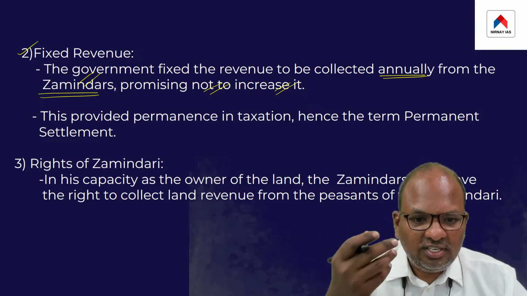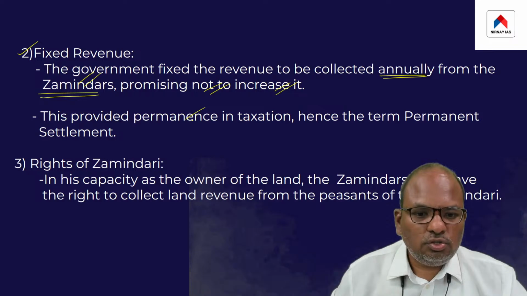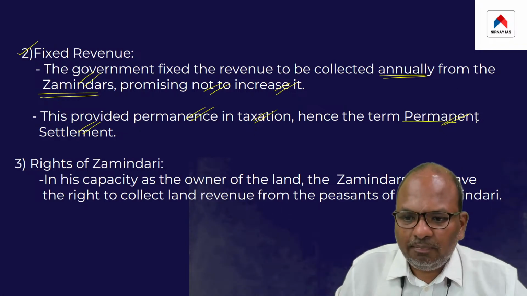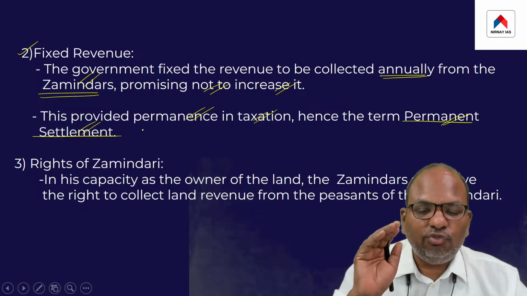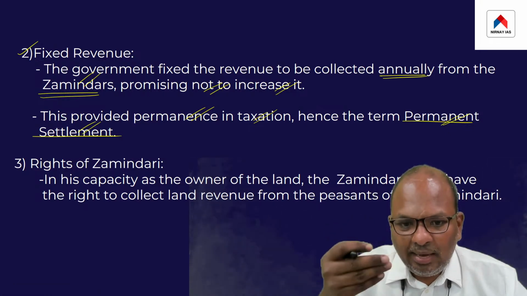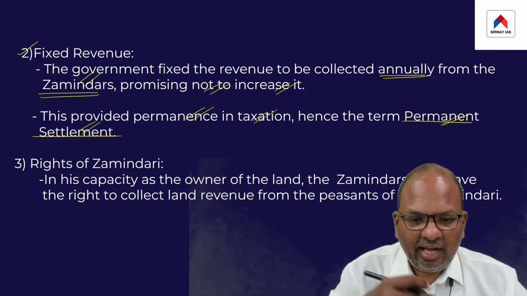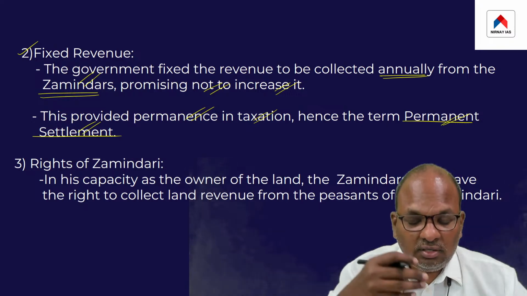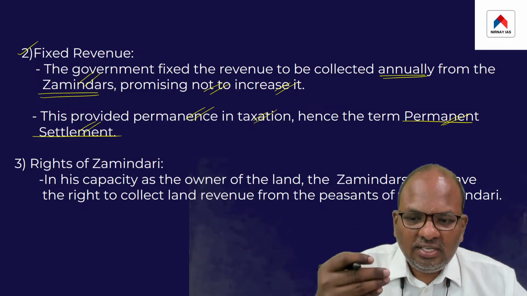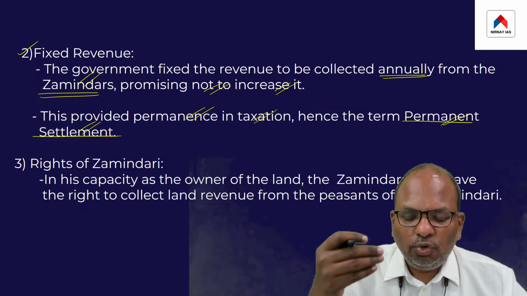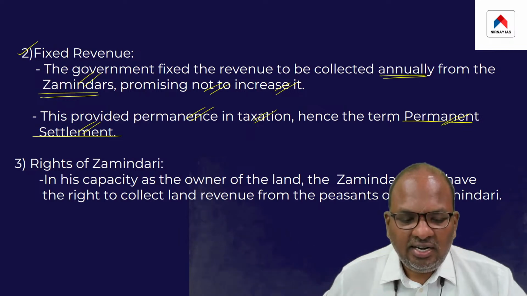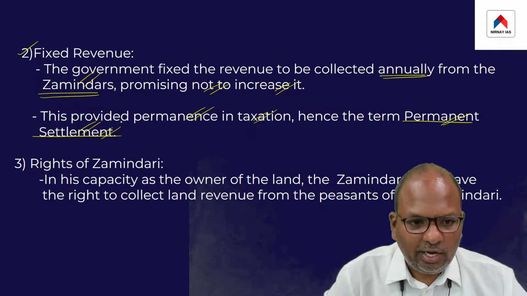And it is for this reason that this Zamindari system also came to be referred to as the permanent settlement system. What do you mean by permanent? Permanent means the British had promised that it would not increase the land revenue rate each year. It would continue to collect the same land revenue rate from each zamindar annually. Basically, the British promised to collect fixed revenue from each zamindar annually. It promised not to increase the land revenue annually, and therefore this system came to be referred to as the permanent settlement system. I hope I am clear.